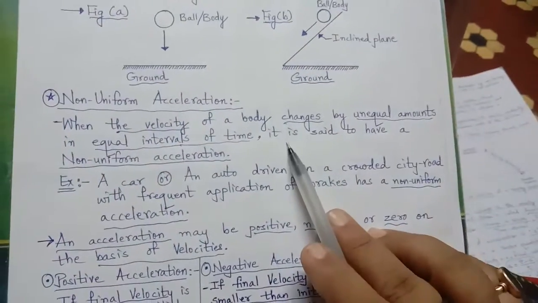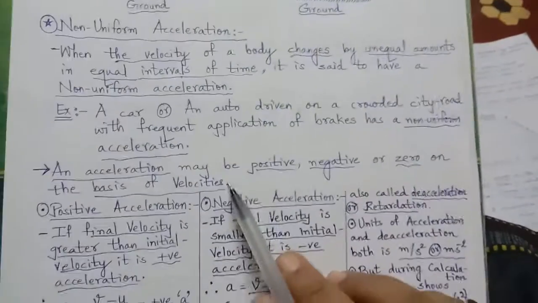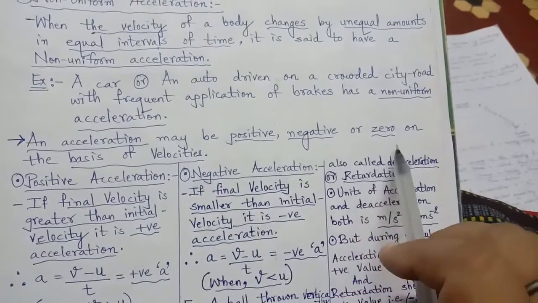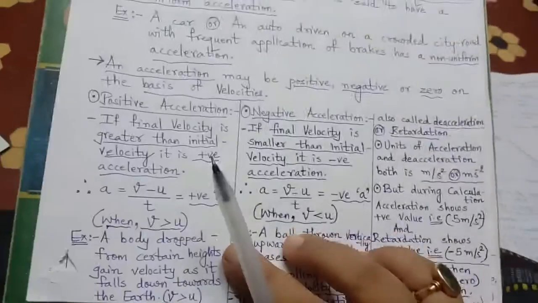Looking at all this about acceleration, we can say that acceleration may be positive, negative, or zero on the basis of velocities.